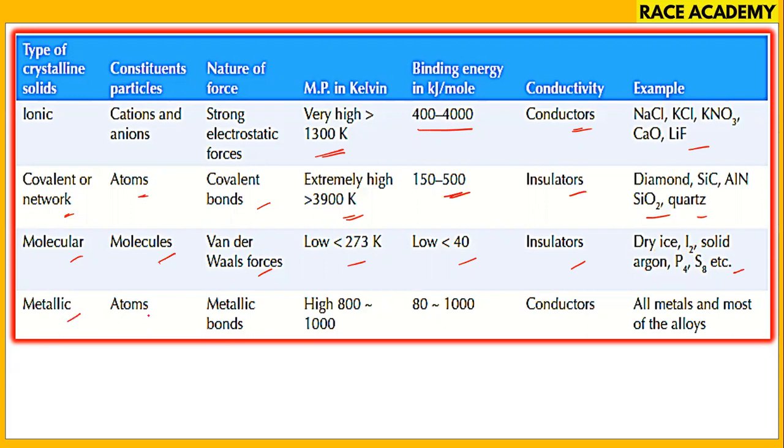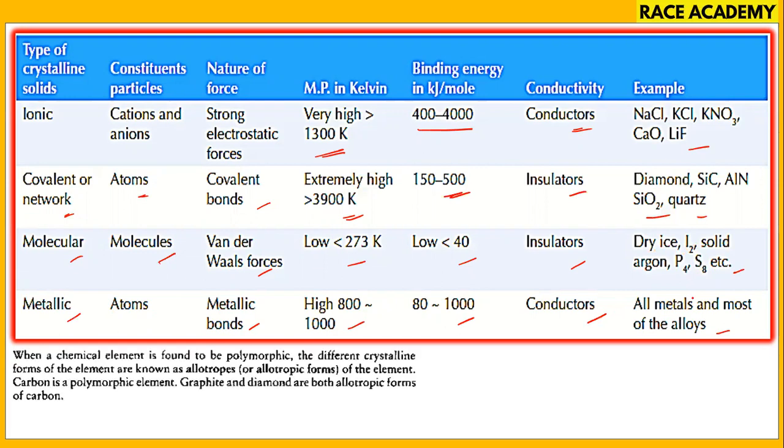Metallic crystalline solids have metallic bonds, and the melting point range is 800 to 1000 Kelvin. Binding energy is between 80 and 1000 kilojoules per mole. They are conductors. All metals and most of the alloys are examples.